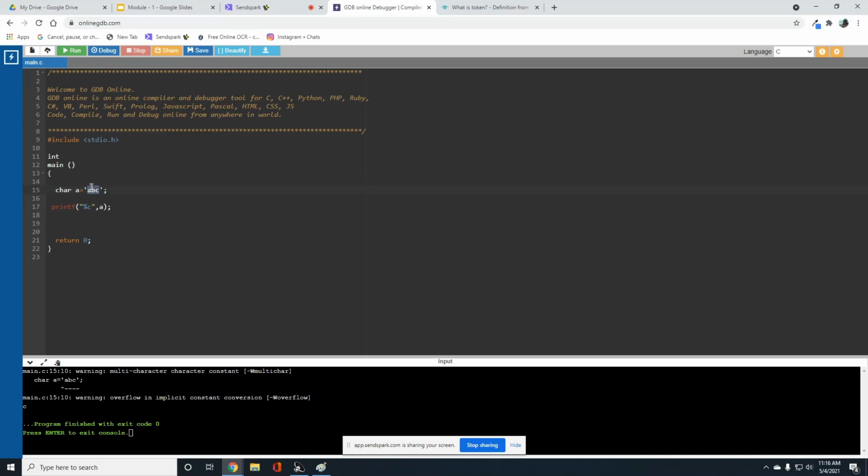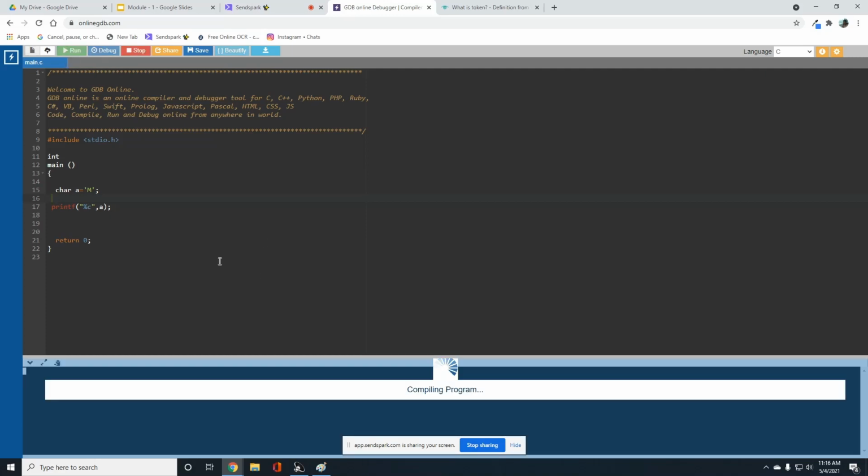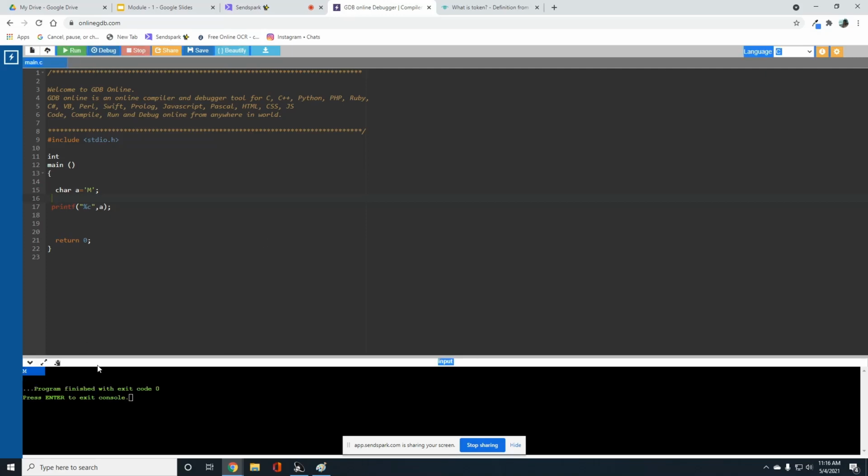That means it's capable of storing only one character at a time, because we can't store multiple values. So here I'm going to assign the character m. See, I'm not getting any warnings because I passed only one character. Char a variable can store only this one character because it has only 1 byte of memory, very small memory.